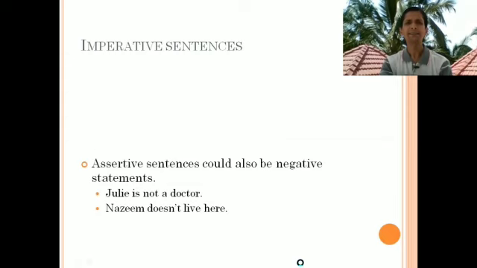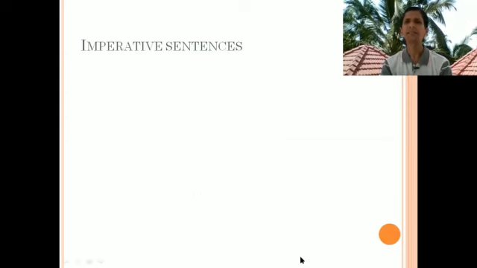Let us now look at the next category of sentences, which are called imperative sentences. Imperative sentences come under two categories. One category is request. That is, when we make a request to somebody, then the structure of the sentence changes. There are certain words that we use to give emphasis for our request, to emphasize the manner of our request.